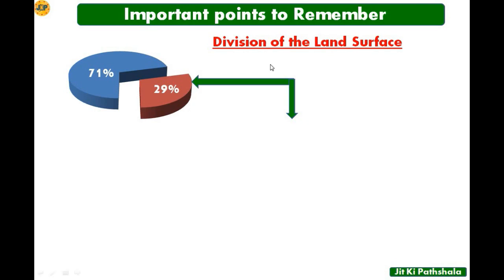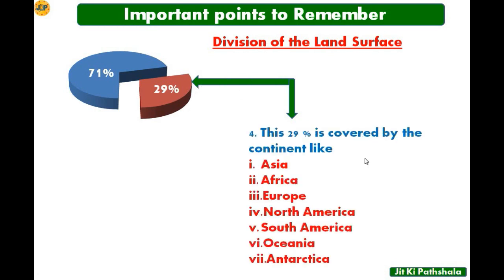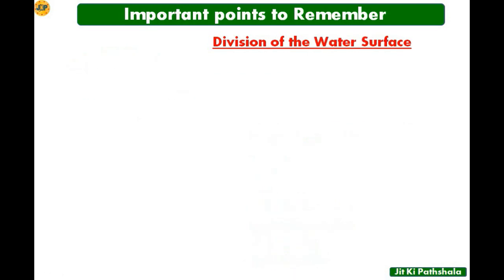So this 29% is covered basically by continents like Asia, Africa, Europe, North America, South America, Oceania and Antarctica. So now let's move to the next page.